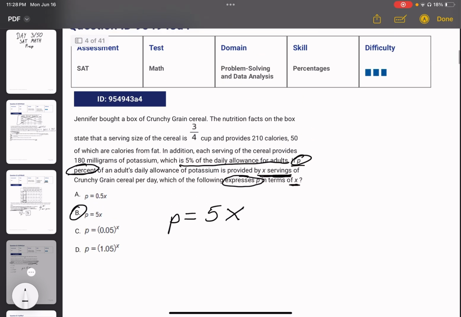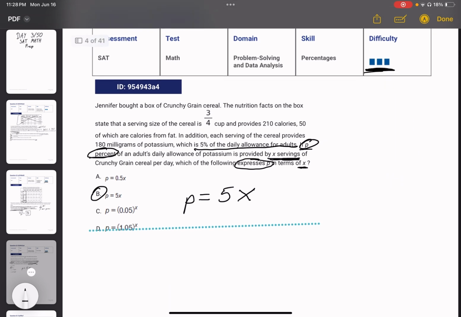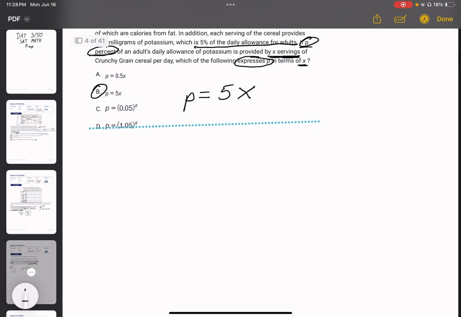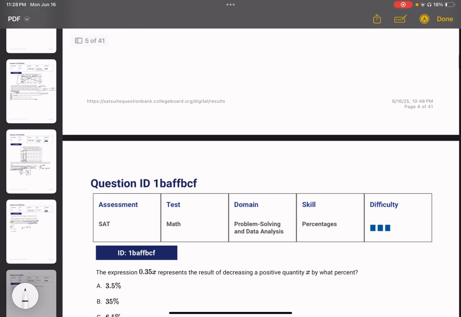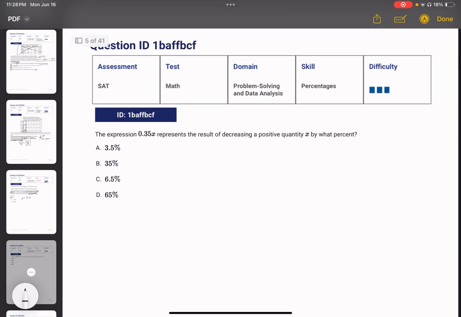Wait, what difficulty? That was a hard problem, just because it trips students up tackling the percent and decimals. Okay, we're going to do our last problem here.